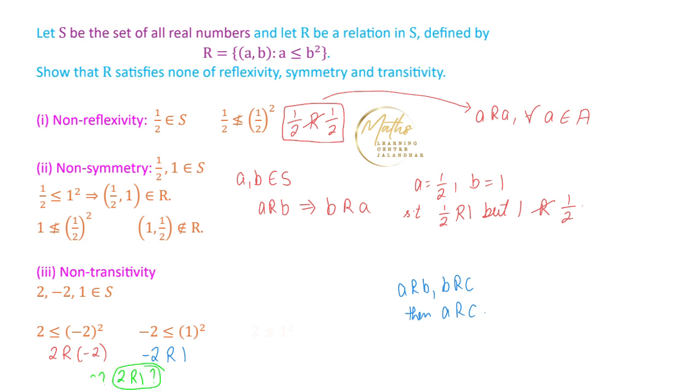In this case, 2 is not less than or equal to 1 square, so 2 is not related to 1. This proves that the given relation is not a transitive relation.